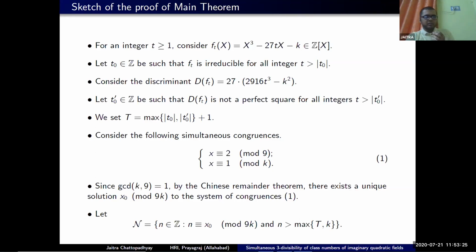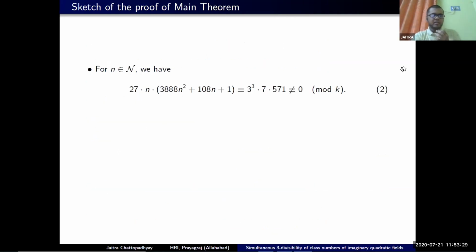All right. Having defined this set N, we are now looking at the expression 27n(3888n² + 108n + 1). Remember, this is the expression that appeared in one of our parametric families that we have considered before.